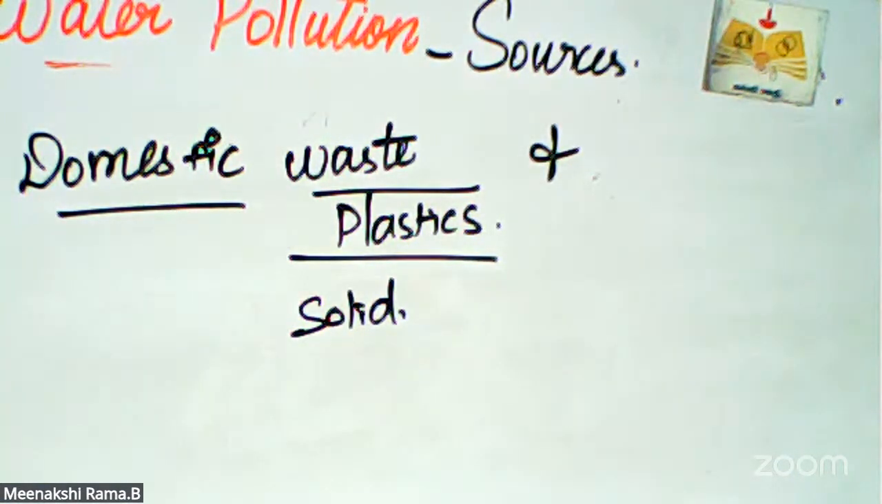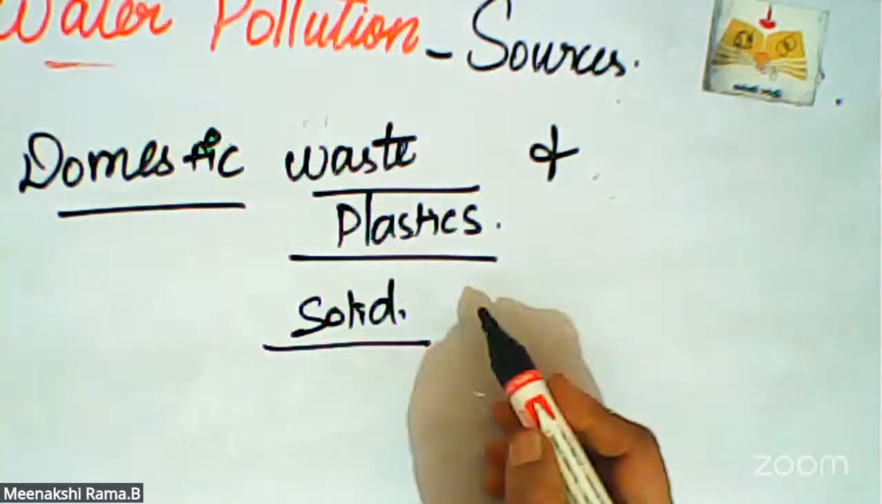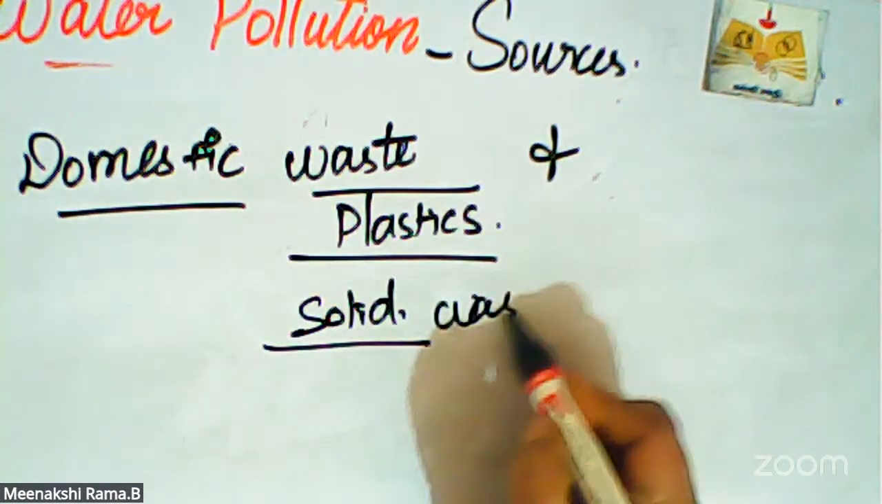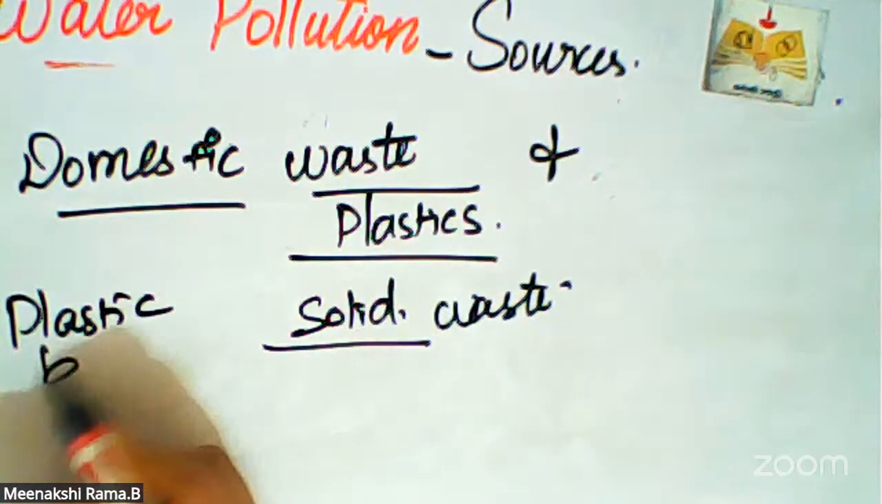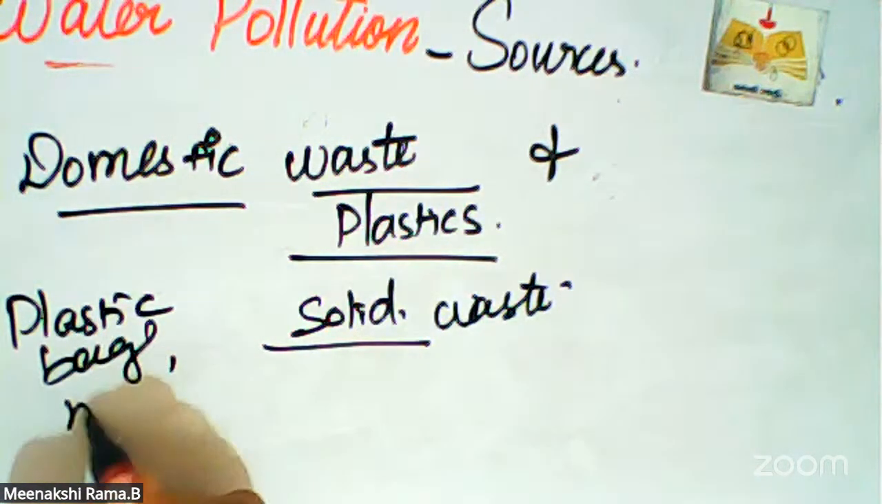Solid waste, including plastics, ends up in water bodies such as lakes, rivers, and oceans. Plastics block the drains and spread vector-borne diseases. Yes, we can see the solid waste in the drainages, plastic bags and other material.